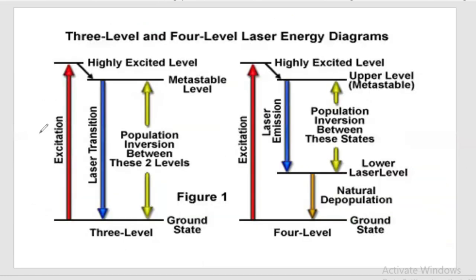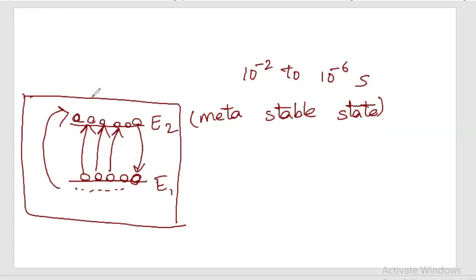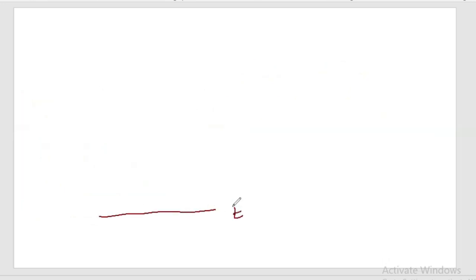Next, the energy level diagram. Basing on how many energy levels we are using, the energy level diagrams will differ: 3-level system, 4-level system, 5 energy level system. In general, to get a laser transition, the minimum number of energy levels is 3. So first let us see the 3 energy level system. I am considering 3 energy levels. E1 is the ground level, E2 is the next higher energy level, and E3 is the third energy level.